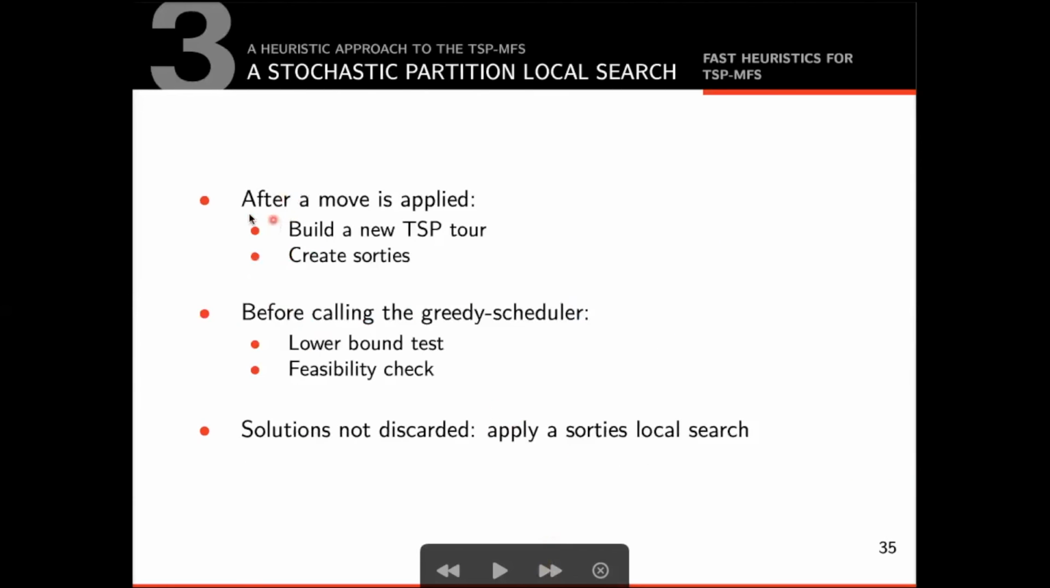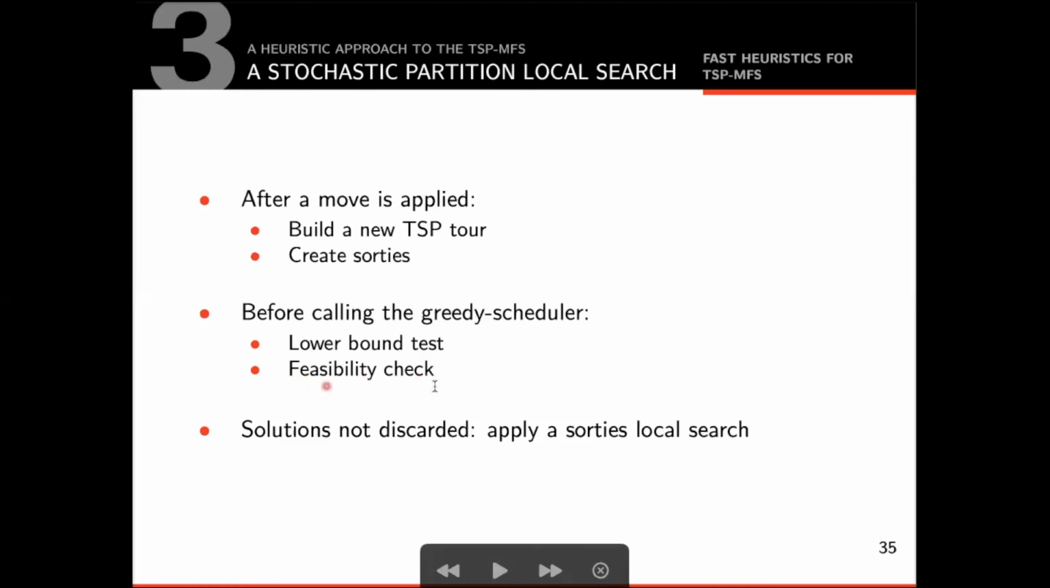After a move is chosen and applied, we build a turn and allocate the sorties using the procedures described earlier. Before calling the grid scheduler, we apply 2 tests to try to predict the feasibility of the solution. First, we calculate the lower bound for the solution. If the lower bound value is greater than the value of the best solution found so far, then we discard the current solution and go to the next iteration.